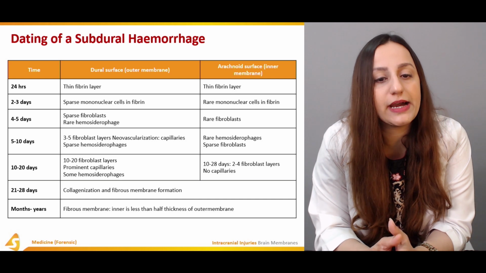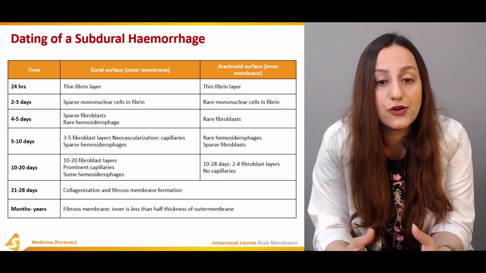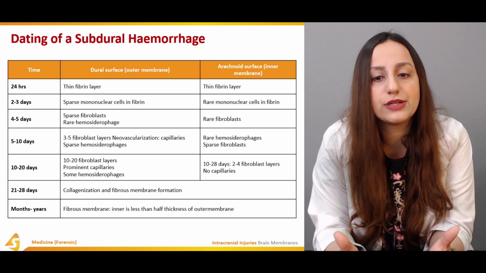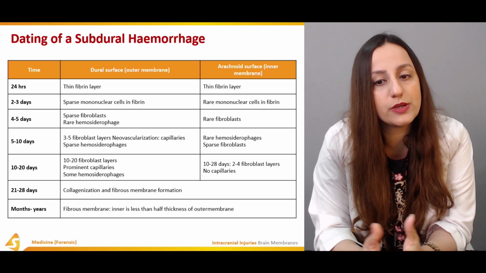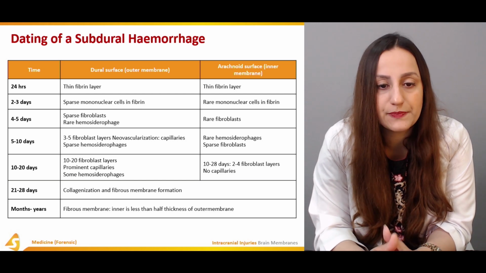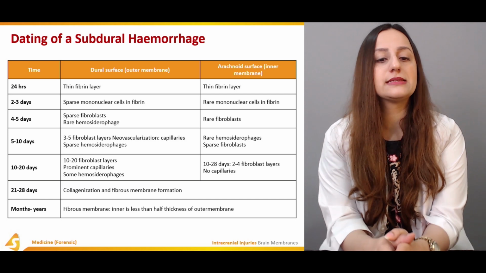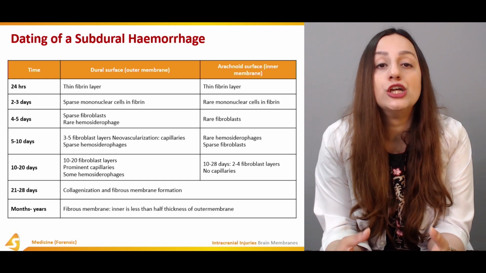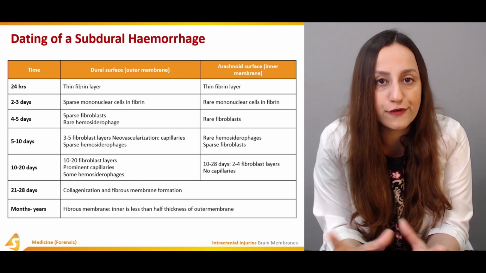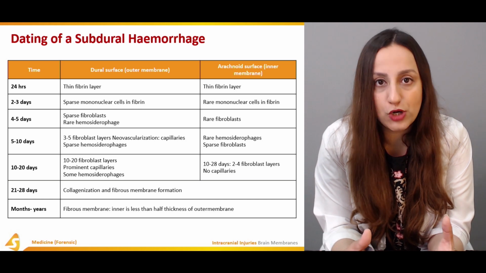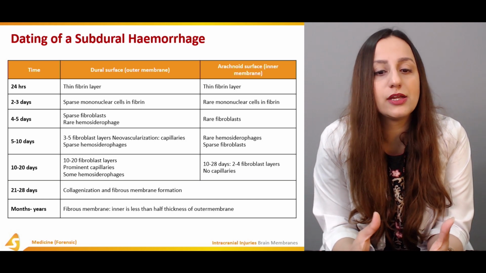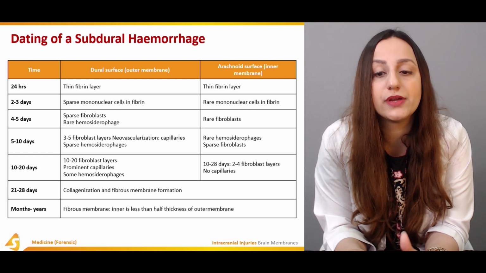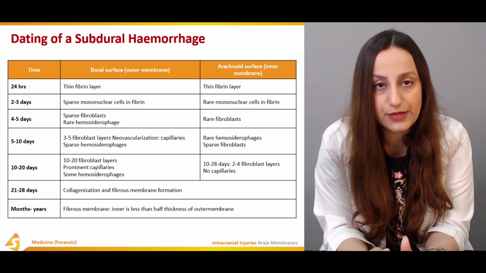Now, after about 4 to 5 days, the sparse fibroblasts are rare, and there are rare hemosiderophages found in the dural surface. In the arachnoid surface, there will be rare fibroblasts after 4 to 5 days. Now, after 5 to 10 days, the changes will be a 3 to 5 fibroblast layer and neovascularization, that is, new vessels are being formed. There is some sort of repair process going on, and the capillaries, and there will be sparse hemosiderophages. On the other hand, the arachnoid surface will have rare hemosiderophages and sparse fibroblasts.